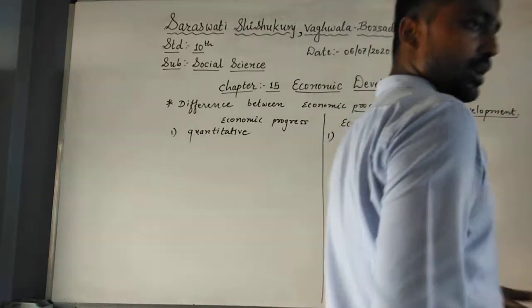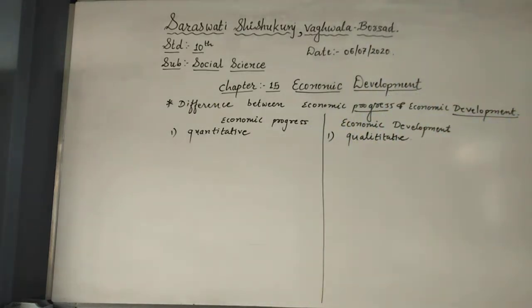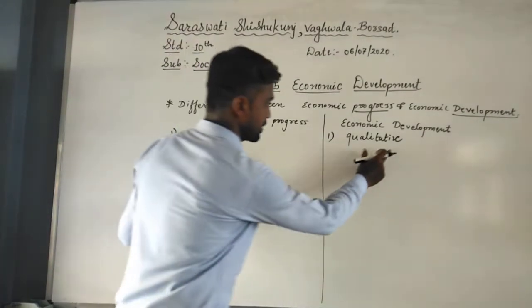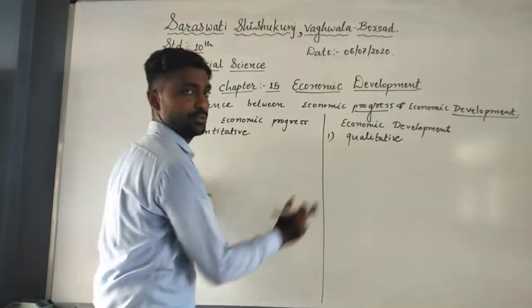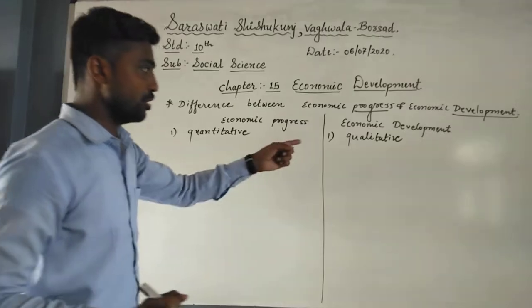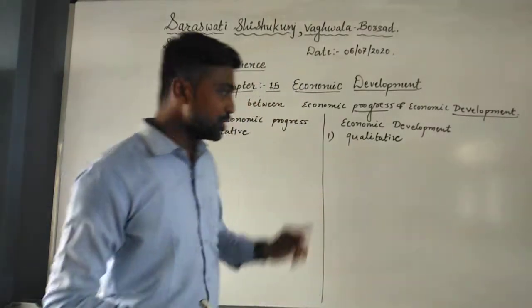Now you just see that I have written the two words, quantitative and qualitative. I will explain what that is. Economic progress is quantitative while economic development is qualitative. Now we will understand these two words.